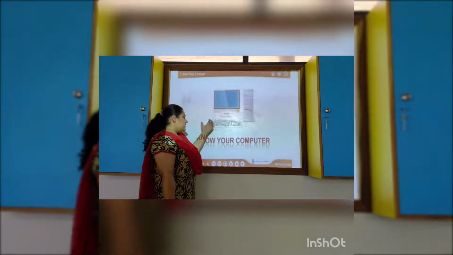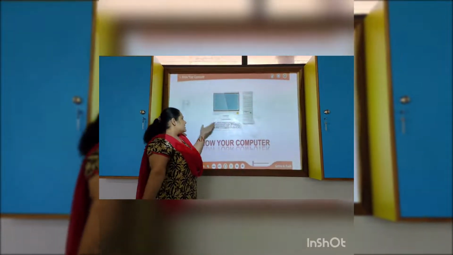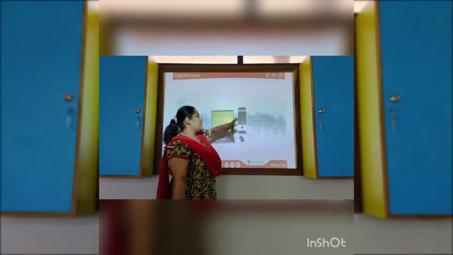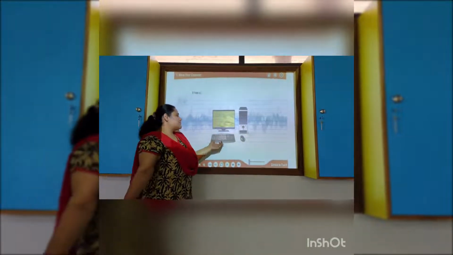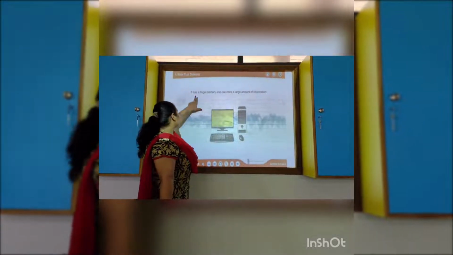Now we will learn about how it is working. A computer is an electronic device which works very fast. So here we have the whole set of computer.